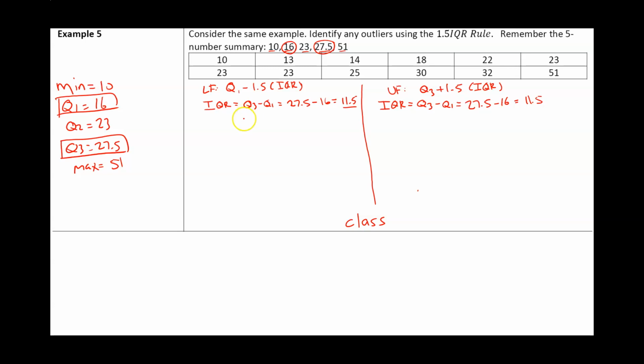Okay, so first thing we need is IQR. IQR is Q3 minus Q1. That's 27.5 minus 16, which is 11.5.